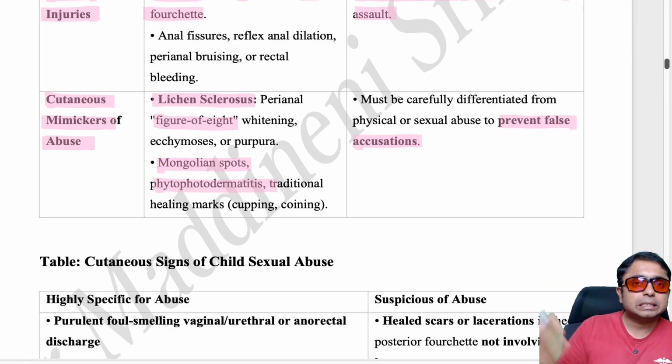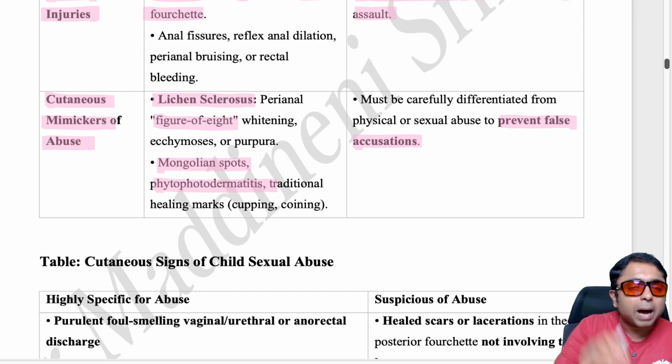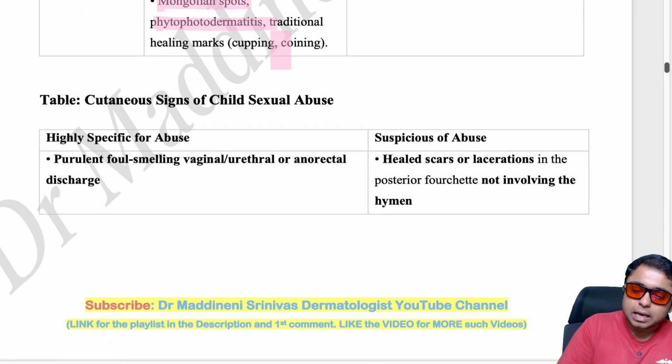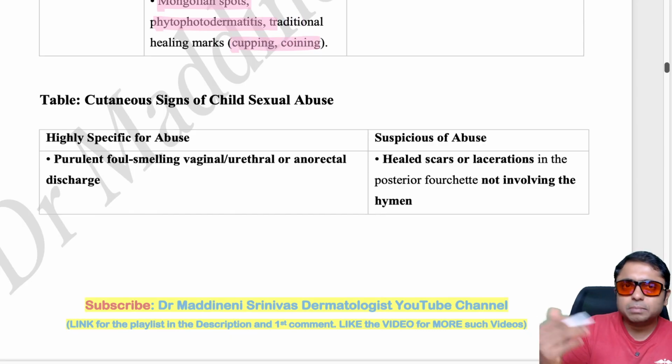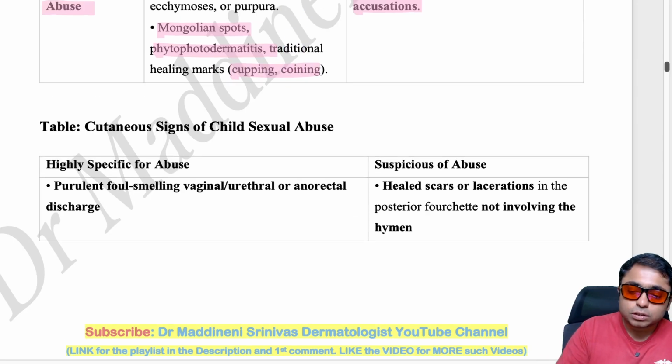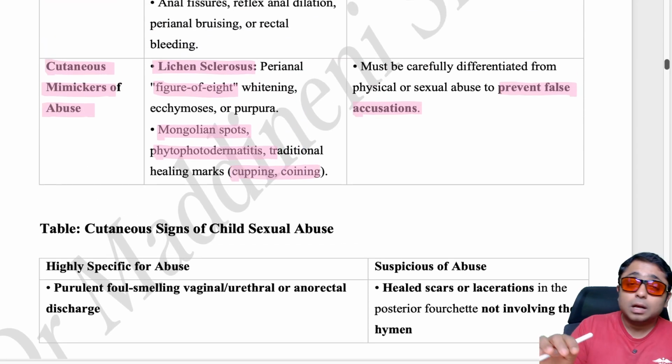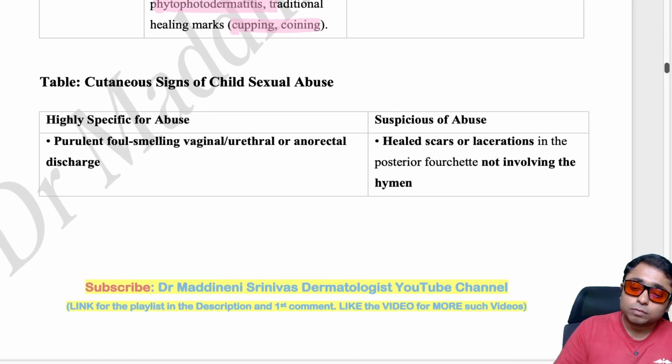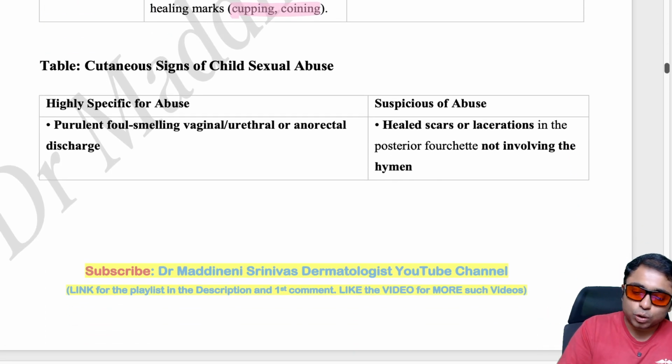In some countries, these psoralens are irritants, and they are very easily available in the wild, in the plants. So if they are touched near the genitalia accidentally, the marks which they may produce may look like they are due to abuse. Okay, so cupping and coining are traditional healing methods because of which certain marks will be left. So we should be very careful and we should be aware of the local traditions also.